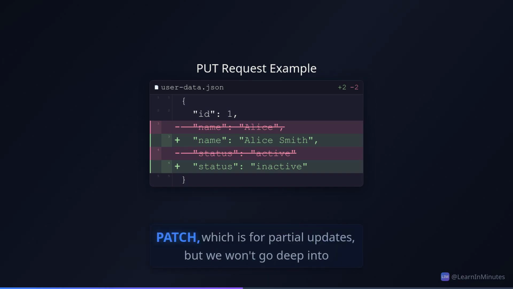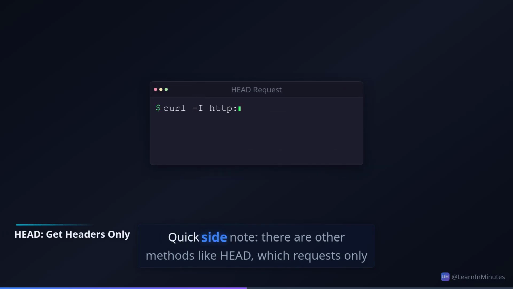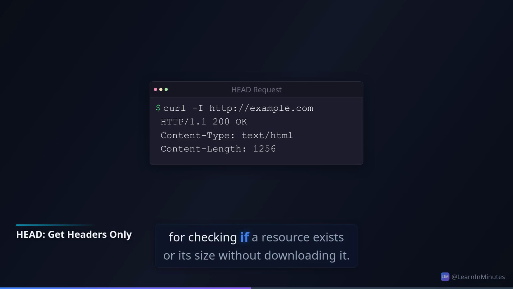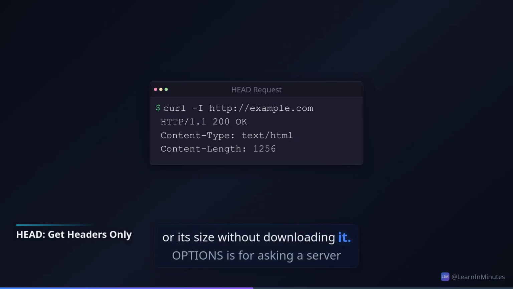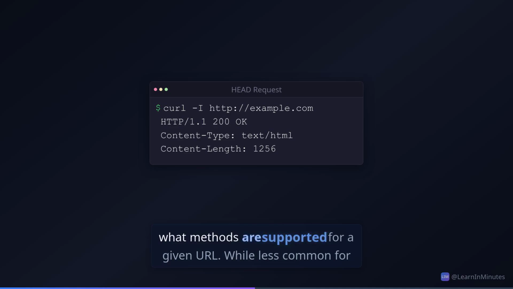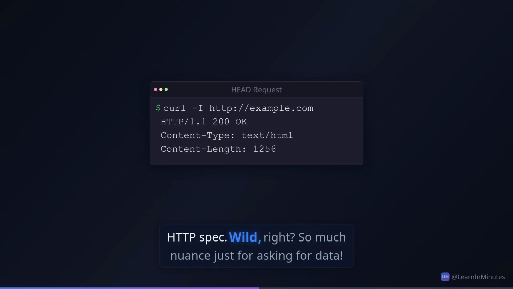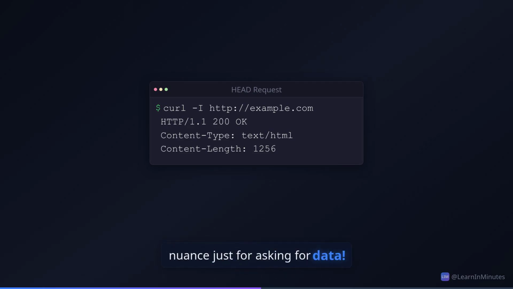Put is often confused with patch, which is for partial updates, but we won't go deep into patch today. Quick side note. There are other methods like head, which requests only the headers without the body, useful for checking if a resource exists or its size without downloading it. Options is for asking a server what methods are supported for a given URL. While less common for beginners, they're part of the full HTTP spec. Wild, right? So much nuance just for asking for data.